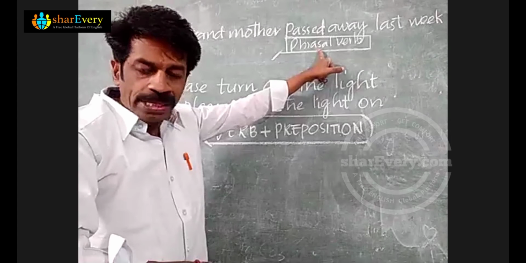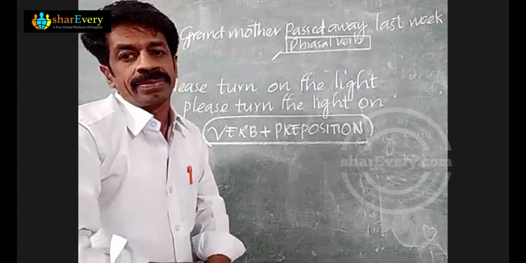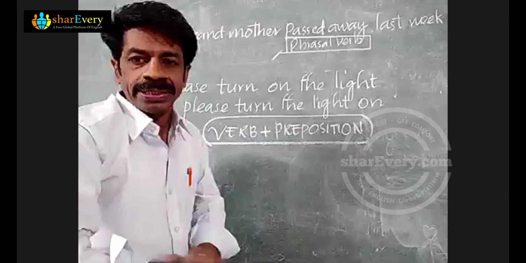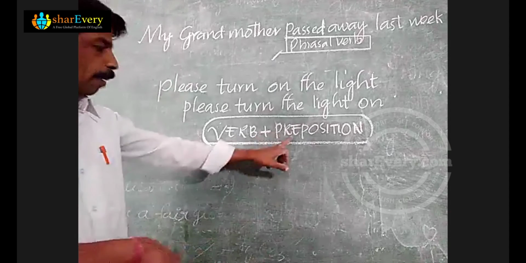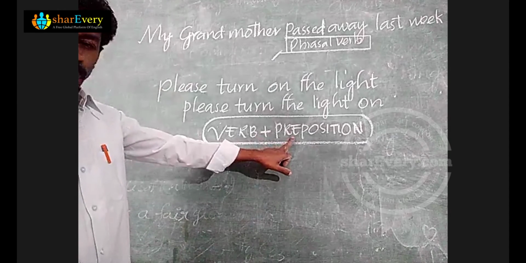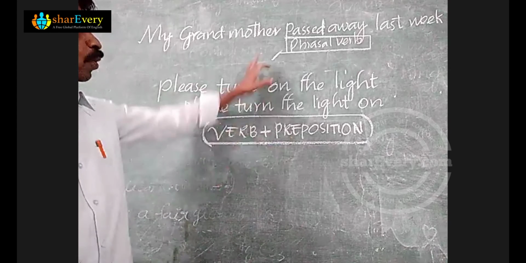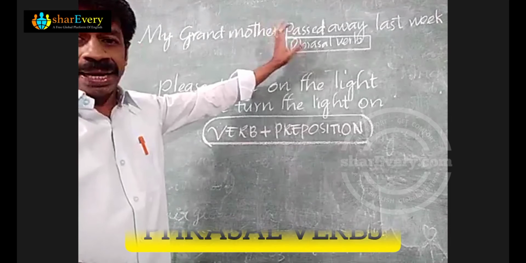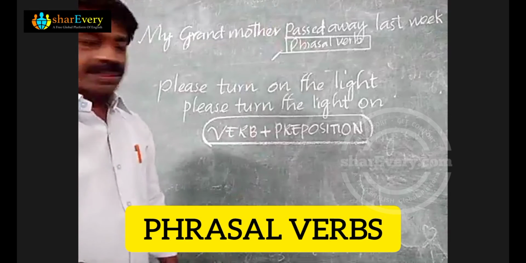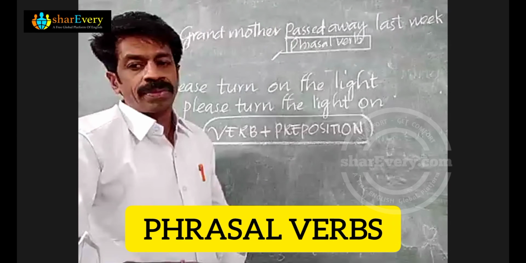Prepositional verbs are inseparable. We cannot separate them. If you separate it, we cannot have a meaning. So verb plus preposition, if you separate it, the meaning shall be different. So here passed away is a phrasal verb, but we cannot call it a prepositional verb.